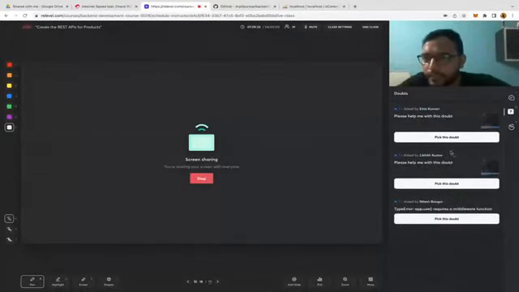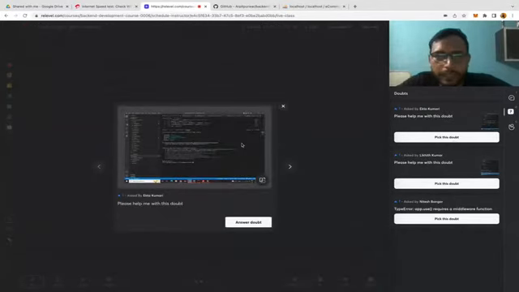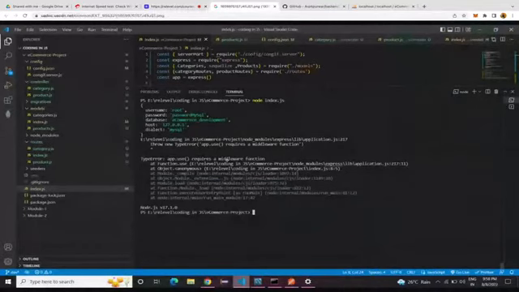Likhit has shared. Let's see if he has provided the screenshot. Let's pick his doubt. Ekta has also done it. So app.use requires... okay, Express e-commerce project, index.js line number 8. So yes, definitely index.js line number 8.